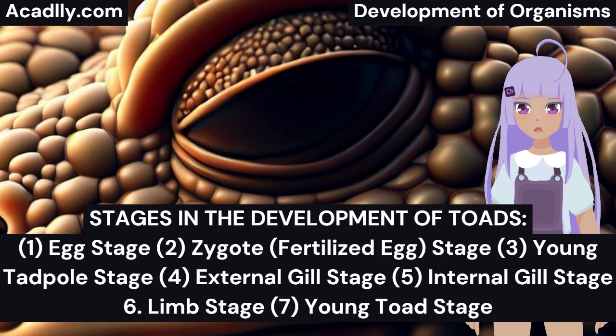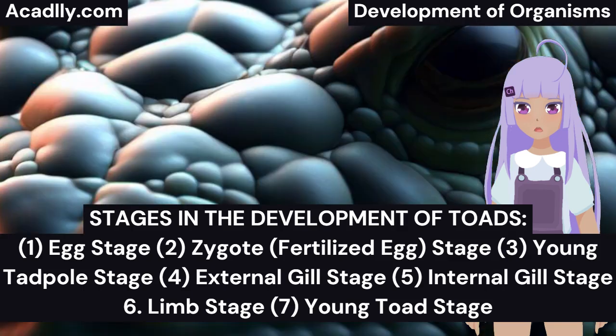6. Limb stage. Hind limbs begin to grow first, followed by the development of forelimbs. The left forelimb appears first, emerging through the opercular opening, followed by the right forelimb. The internal gills gradually disintegrate, and the lungs start developing. The mouth develops and replaces the horny jaws. The intestine shortens, and the tadpole starts eating small animals in the water. The eyes become prominent.